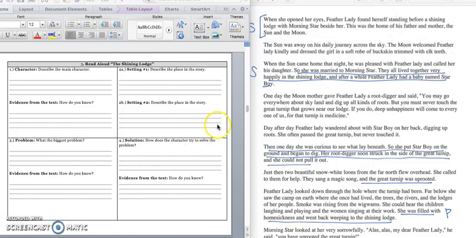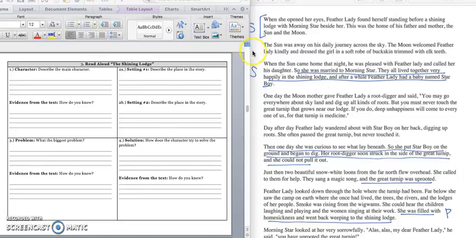And in box 2, we would write, the story also takes place in the sky of the shining lodge, the home of the sun, the moon, the morning star, and Feather Lady. Press pause to write down your answer and play when you're ready to keep reading.